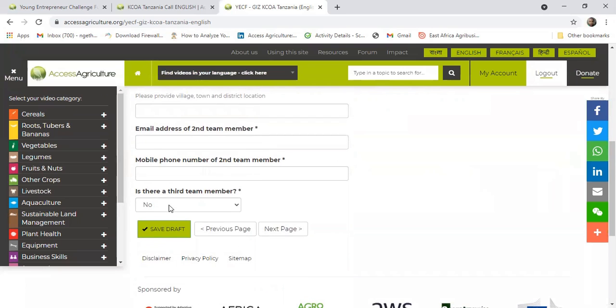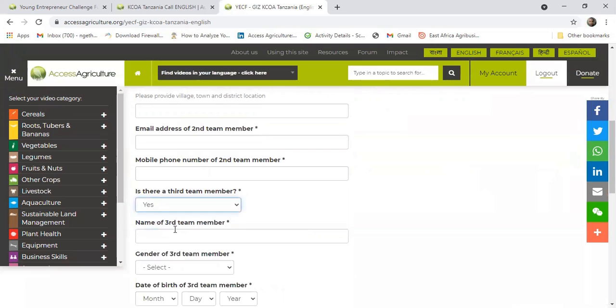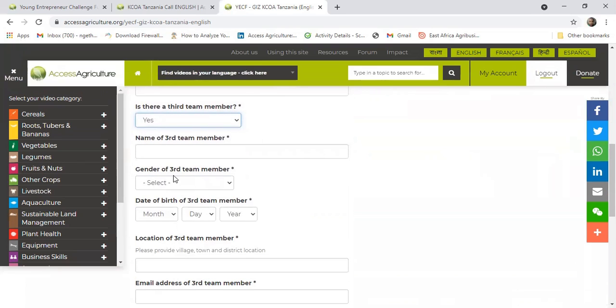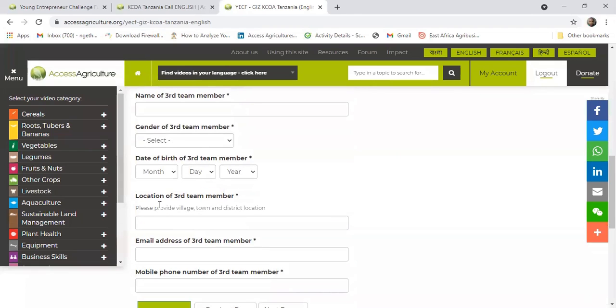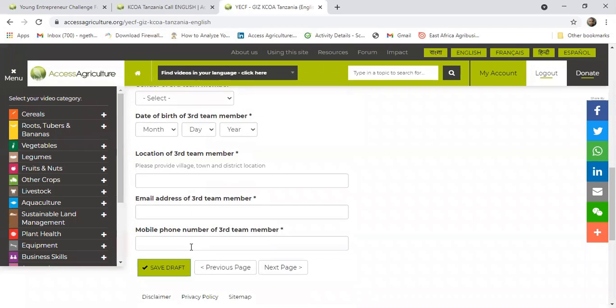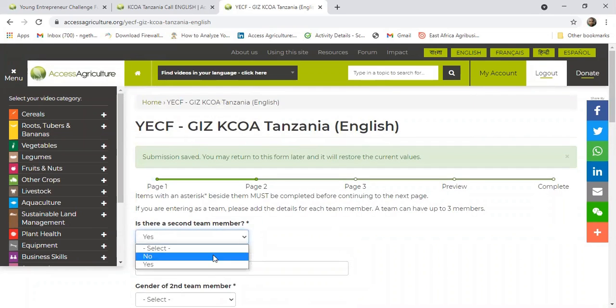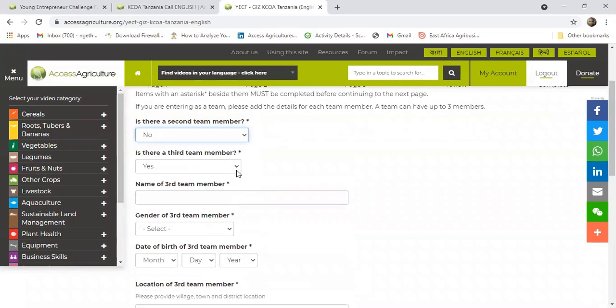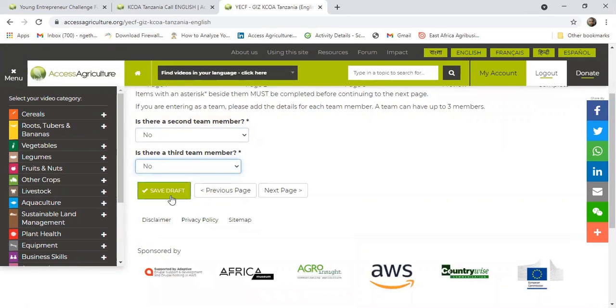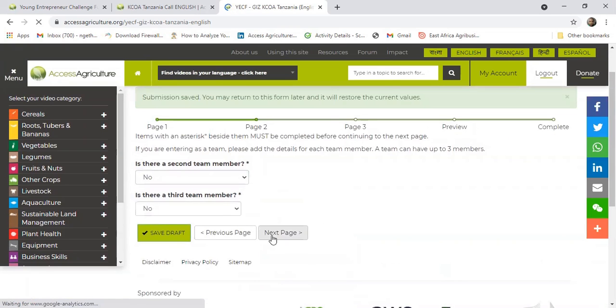Then if it's a third person and you say yes, still you're going to be asked for the same information: their name, gender, date of birth, location, their email address, and the number of the third team member. But in this case, we can go with a no. We proceed next.